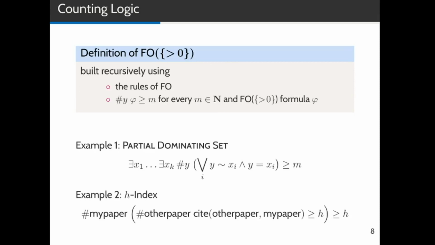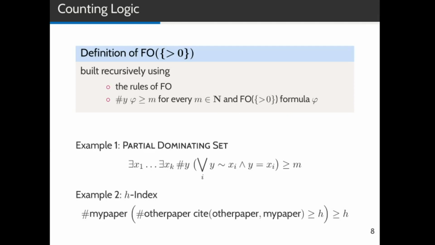So we can formally define FO greater 0 as follows. We say that it's built using the normal rules of first-order logic and one additional rule. We can write the number of y that satisfies some formula phi is greater than m, where m is some arbitrary number, and phi can again be an FO greater 0 formula. So we can have some kind of nested counting going on. The first example formula would be the partial dominating set formula that we've seen already.